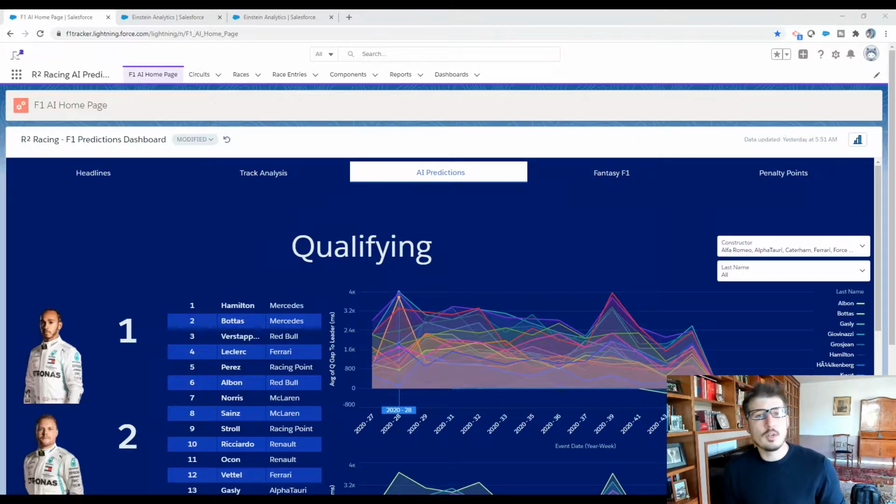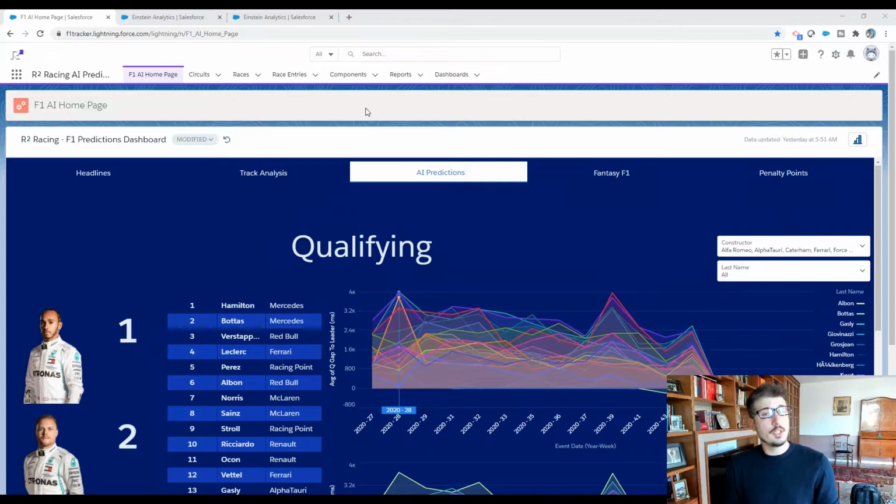And the main categories that we want to talk about are circuits, races, race entries, and components, individual drivers and teams. So essentially what we're trying to do is organize all of this data that we're capturing, and we're putting it into these buckets and trying to organize this as we're going to put together these models for artificial intelligence.